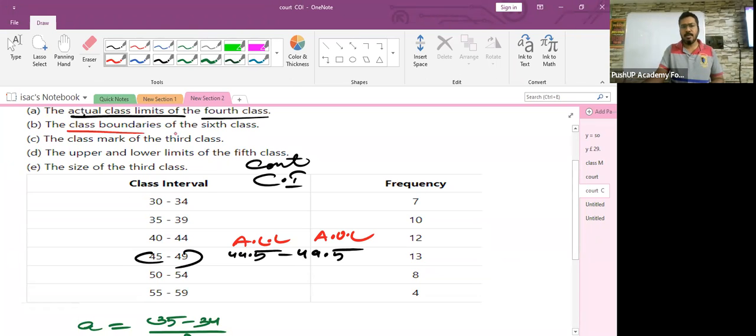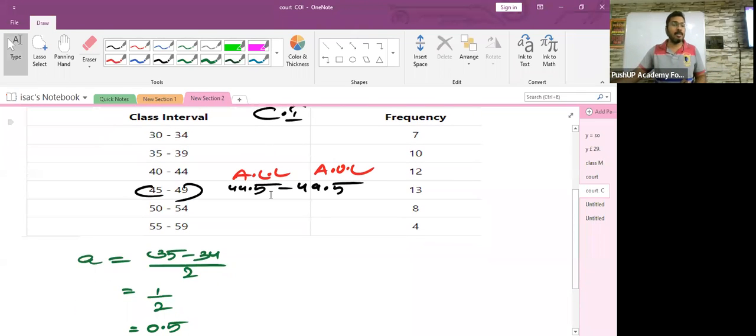The class boundaries of the sixth class. When you are talking about the class boundaries, children, remember, we have to figure out the actual lower limit and actual upper limit. That happens to be the class boundaries. If you think class boundaries is something new, then you are wrong, children. Class boundaries and class limits or class intervals, they are the same thing.